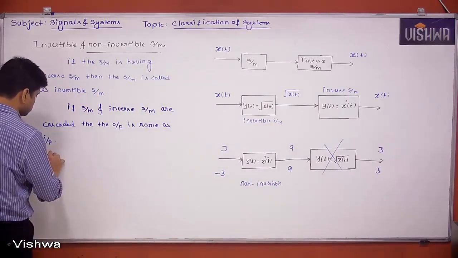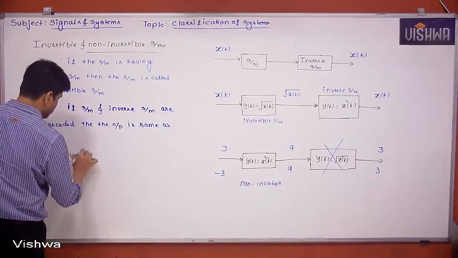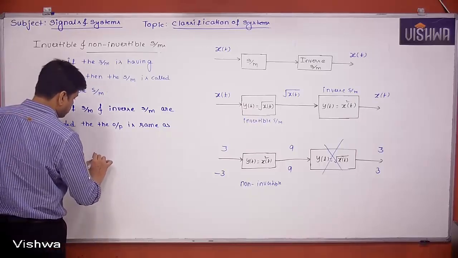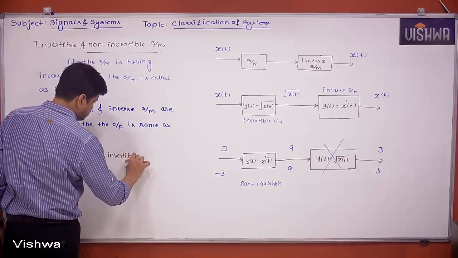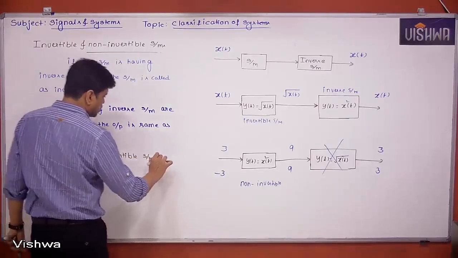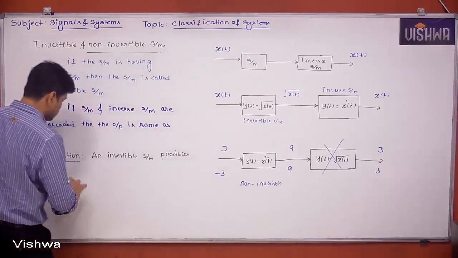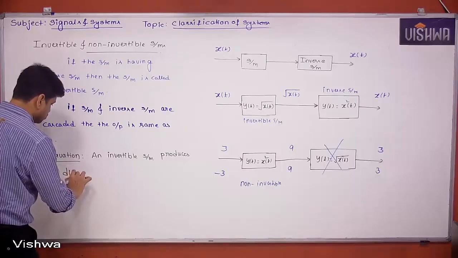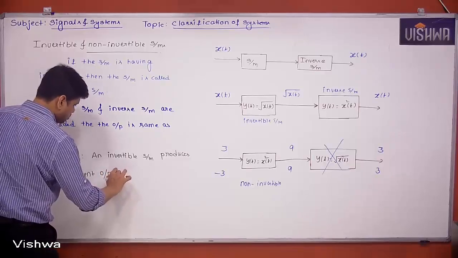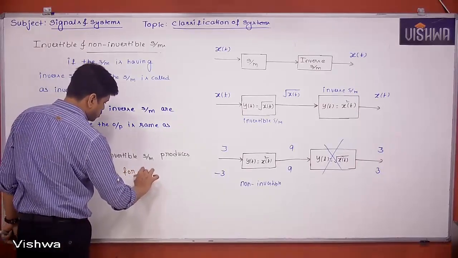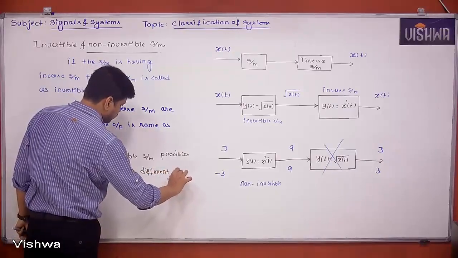Observation. What is the observation? An invertible system produces different outputs for different inputs.